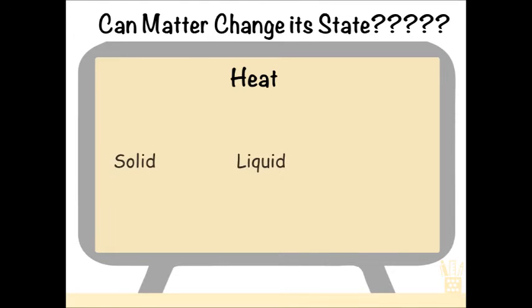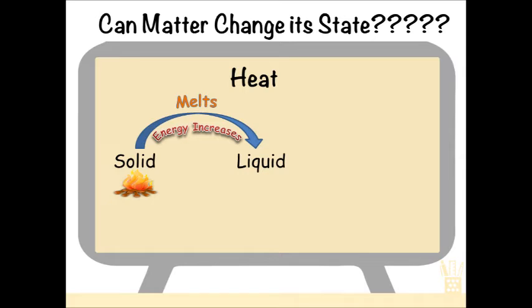If there is a solid and we provide it with heat, the energy of the particles increases because, as you would have known from the law of conservation of energy, energy can neither be created nor destroyed. It can only be converted from one form to another. So when we provide heat energy to a solid, that heat energy transforms into the kinetic energy of the particles. Once the kinetic energy of the particles increases, they start moving in random directions, thereby converting into liquid by melting. So the solid melts to form liquid.